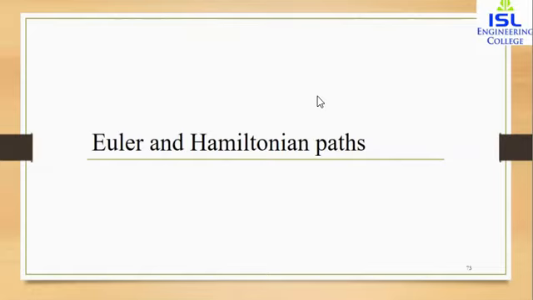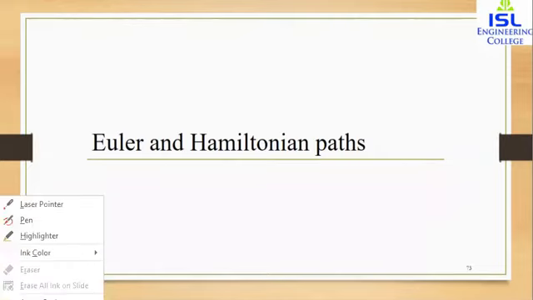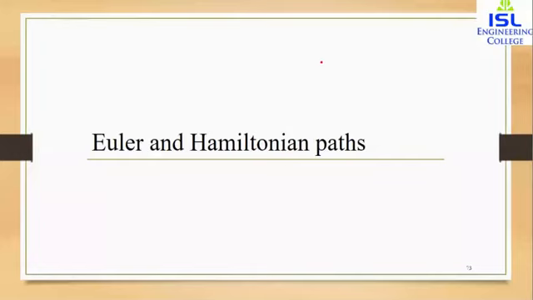A path also has a length, so you have to count the number of edges in the path to get the length. Apart from that, now the question is, can we travel along the edges of a graph starting at a vertex and returning to it by traveling each edge of the graph exactly once?